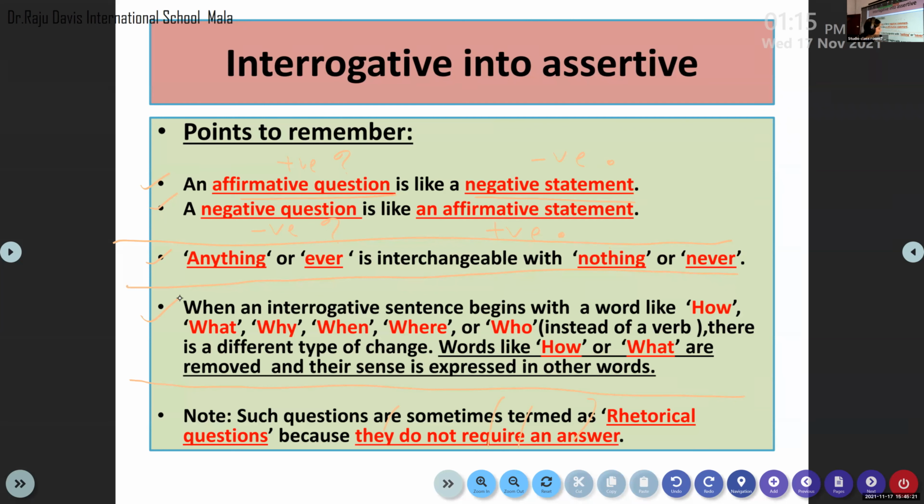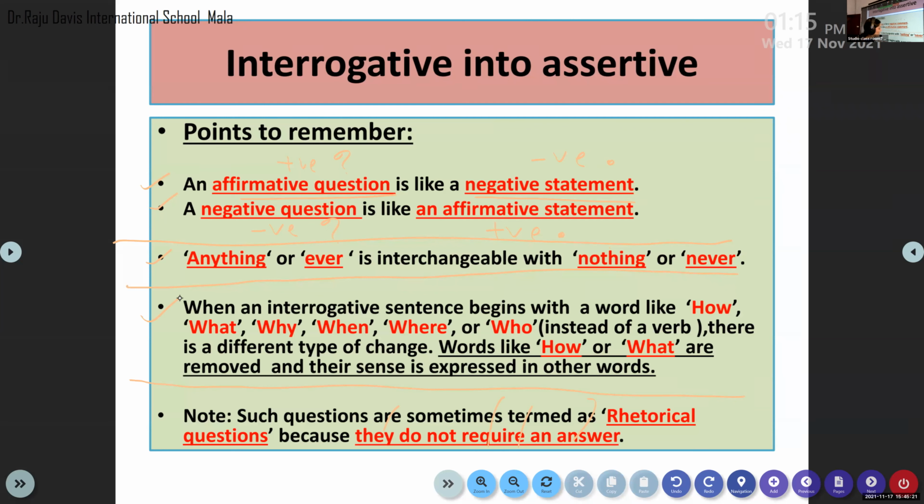I request everybody to copy this statement. When an interrogative begins with a word like how, what, why, when, where, or who, instead of a verb or an auxiliary verb, there is a different type of change.